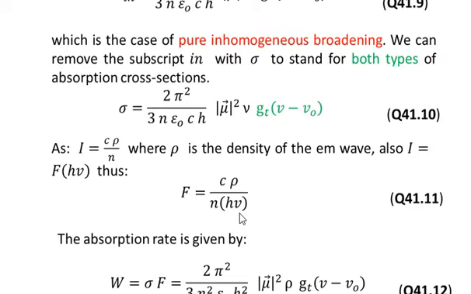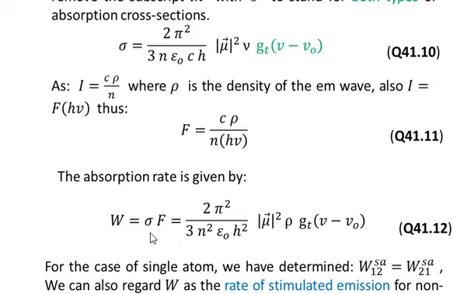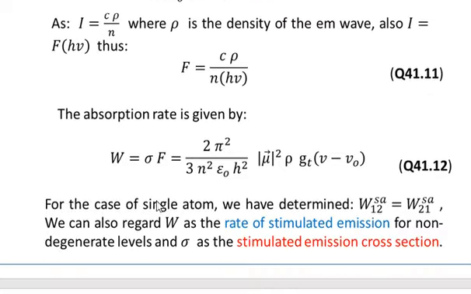We can introduce this value of F here, that is W equal to sigma F. So we have sigma in equation number 41.10, and we put in the value of sigma as well as the value of F from equation 41.11. Then we get the absorption rate W equal to 2 pi square over 3 n square epsilon naught h square into absolute square of mu into rho into gt of nu minus nu naught. So you see that here we have gt.